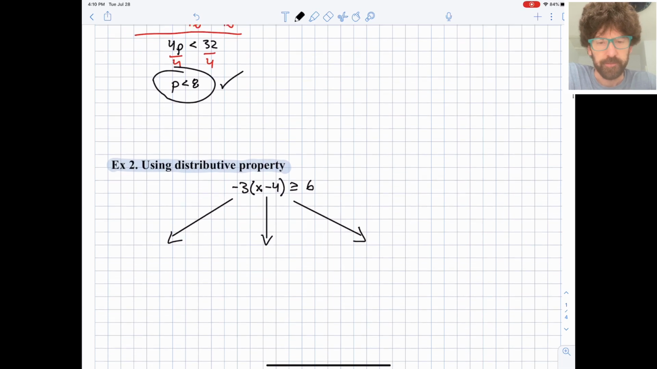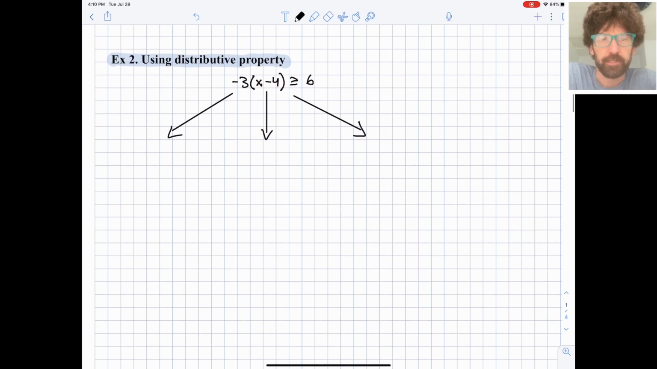This next one involves using the distributive property. I'm going to actually try to do it in 3 different ways. One without using the distributive property, one with the distributive property, and then in a third way, I'm going to try to do it without ever dividing by that negative 3, okay? Because I want to see if we can get a solution without needing to multiply or divide by a negative. So let's see if we can do that.